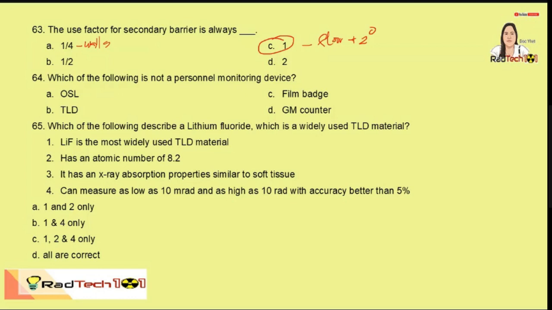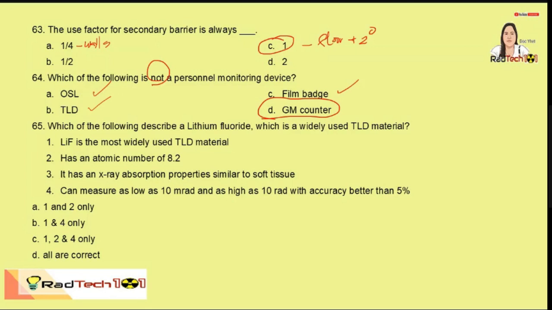Which of the following is not a personnel monitoring device? So this is a Geiger-Müller counter. This is used for determining the background radiation during spills also. So GM counter ang gamit. Pero pag personnel, so OSL, optically stimulated luminescence, TLD or thermoluminescent dosimeter, and film badge, which is obsolete na.